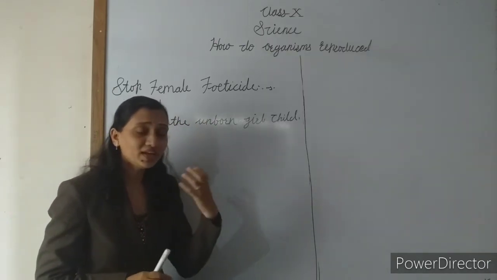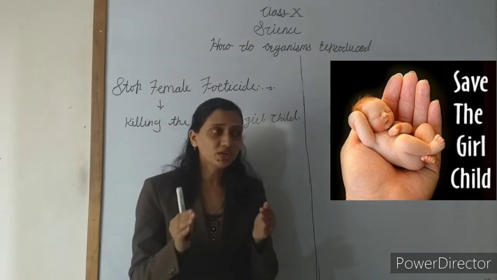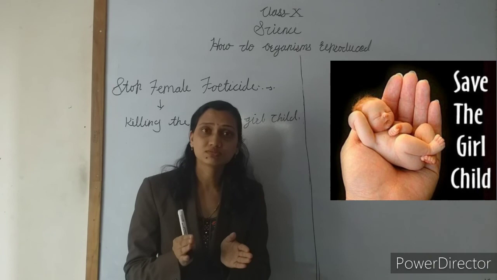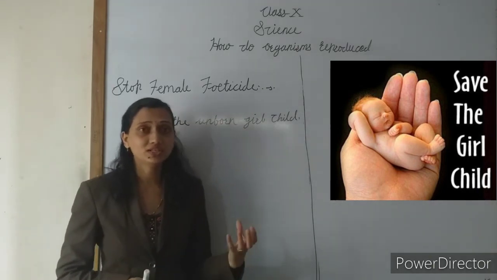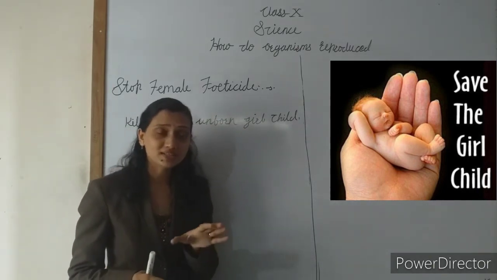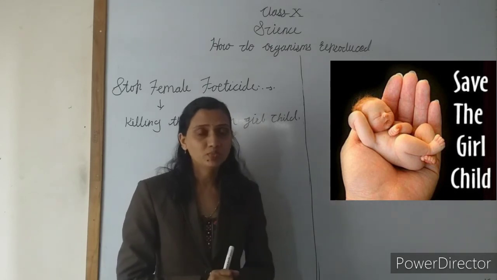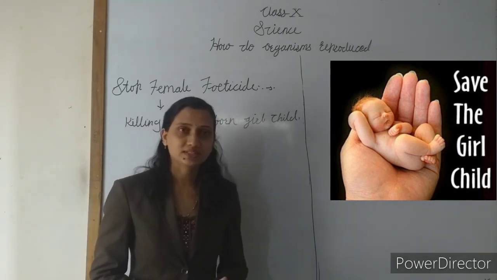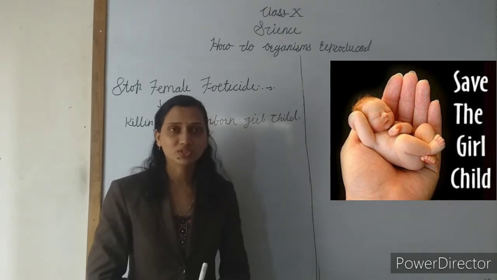It is for our healthy nation. It is very important to have a balance between the male and the female sex ratio. If you want a healthy nation, then the balance of this ratio is very important. So they stop female feticide. It is important for our nation.